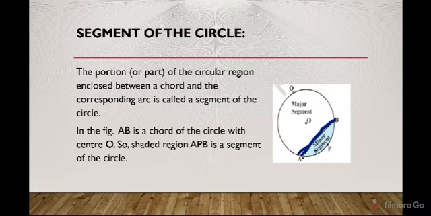So the circular region which is enclosed by this chord and this corresponding arc is called a segment. So you can say that this portion is the segment of the circle. In the figure, AB is the chord of the circle with center O, so the shaded region APB is the segment of the circle.